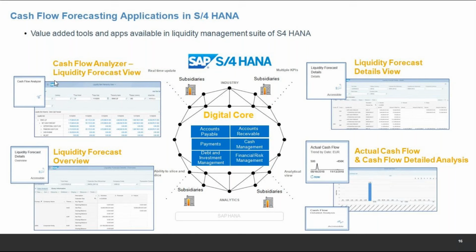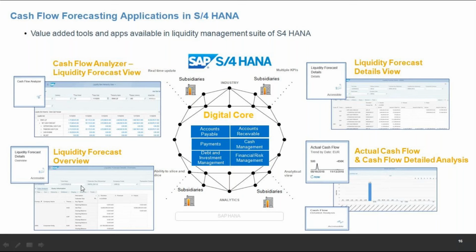We have different views. We can do the liquidity forecast, which goes for 90 days from today. In the cash flow analyzer, generally the cash position goes for 30 days at once. In the liquidity forecast, you can see details up to 90 days. Actual cash, you can see the actual cash. What is the actual cash? Bank statement, which is the confirmed cash. You can see that.